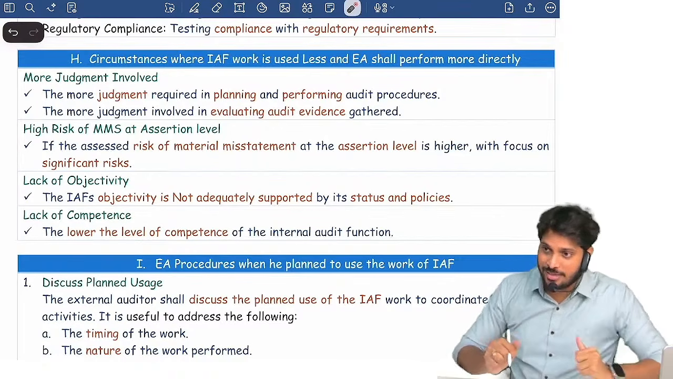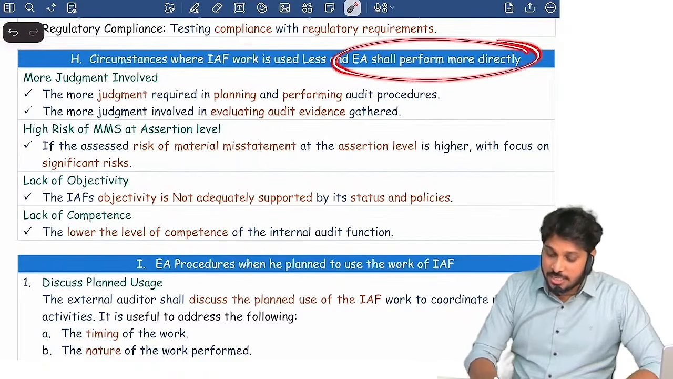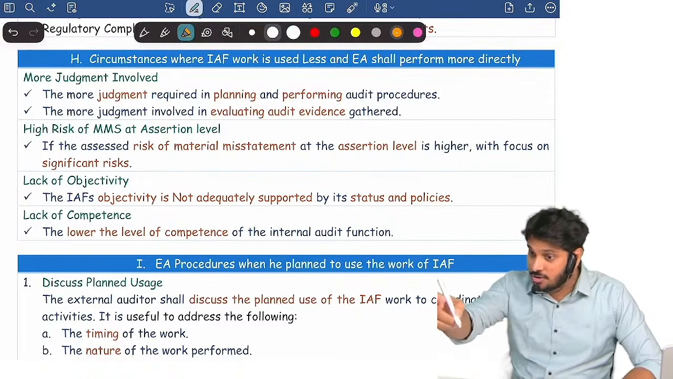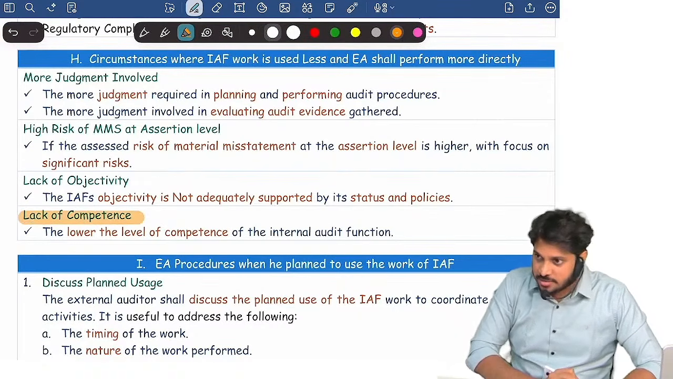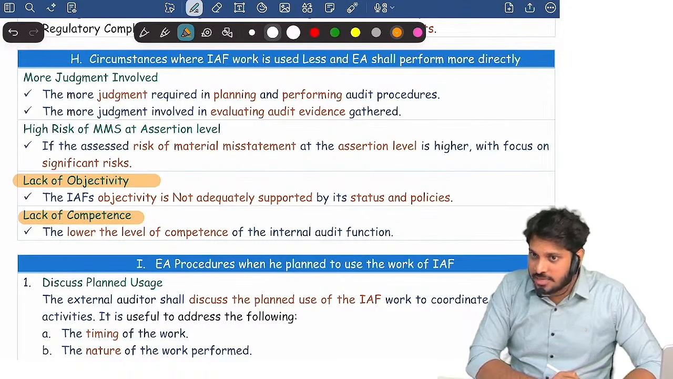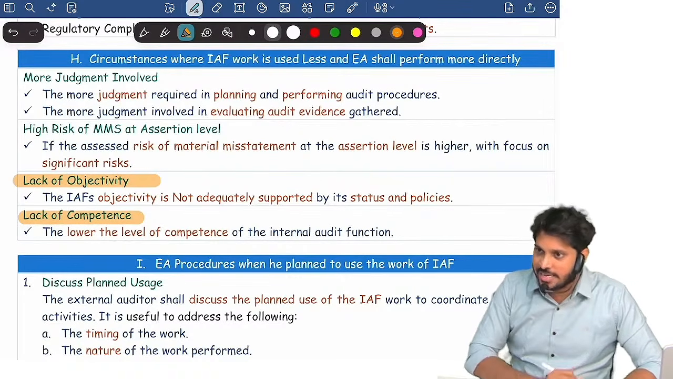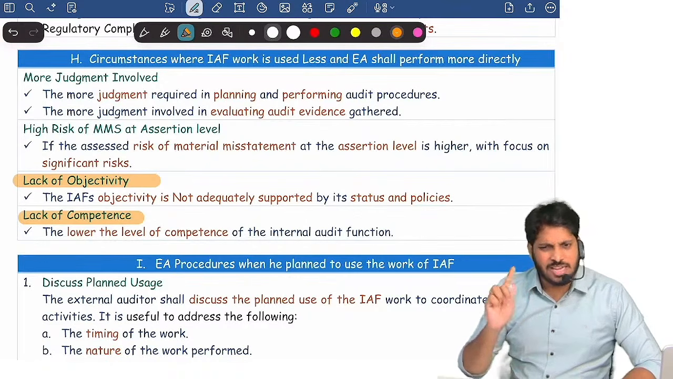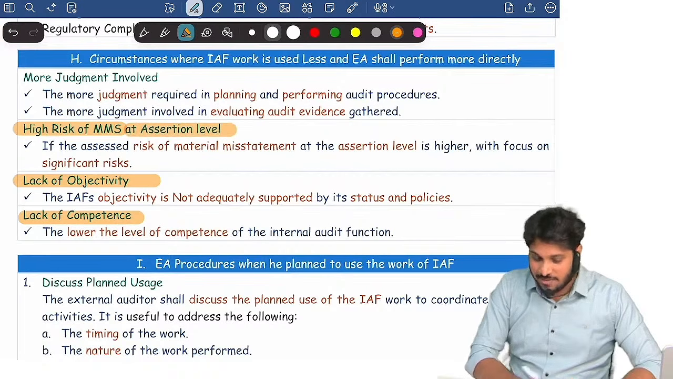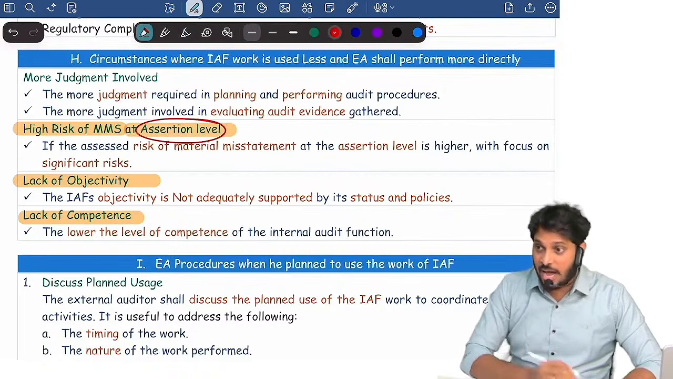What are you doing then? So the external auditor shall perform work more directly in the following aspects. When internal auditors lack competence, you have to do the work directly. When internal auditors lack objectivity, then don't use their work. You do the work directly. Or they are objective, they are competent, but there is a high risk of MMS at assertion level. At assertion level, high risk is there.